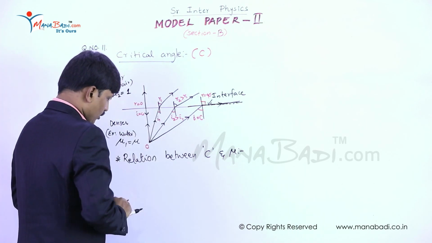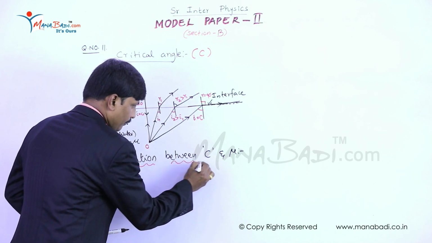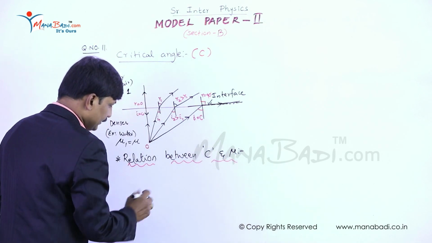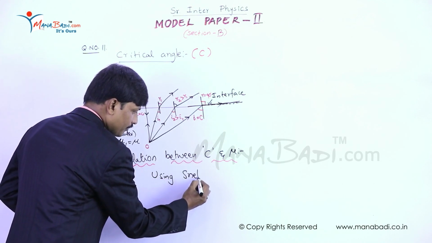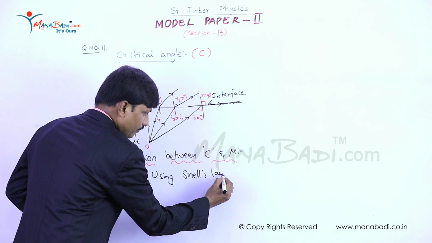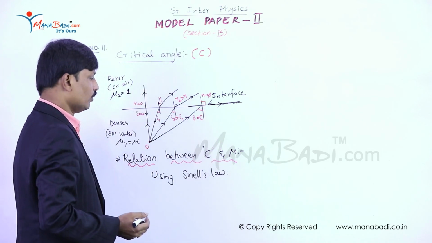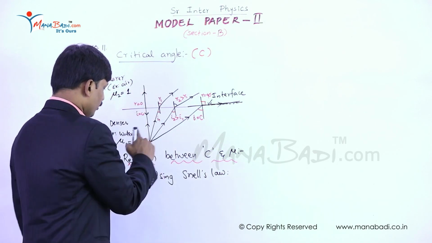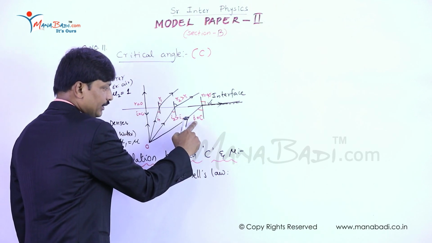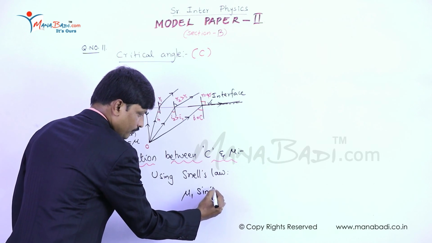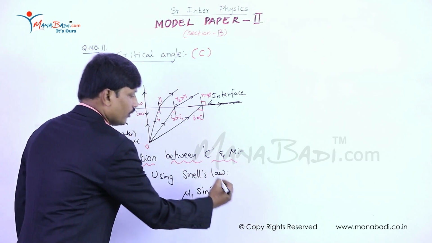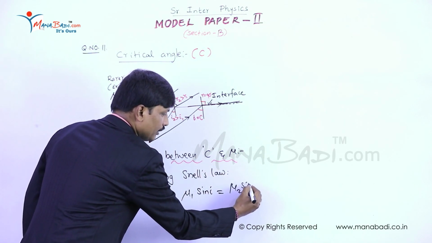Now, using Snell's law, what is Snell's law? mu1 sin I equals mu2 sin R.